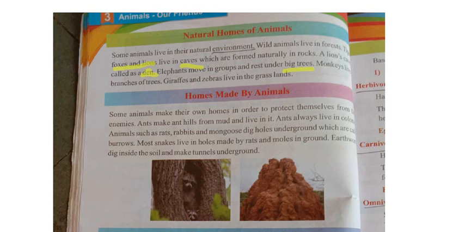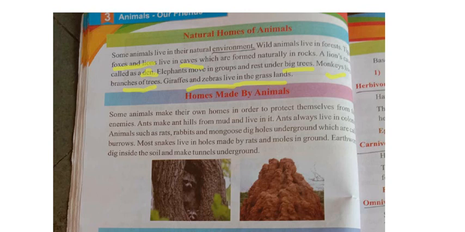And next, monkeys live on branches of the trees. Where do the monkeys live? On the branches of the trees. And giraffes and zebras live in the grassland. Where do the giraffes and zebras live? In the grassland. So in this paragraph we have learned what the different animals' homes are, that means where they live.